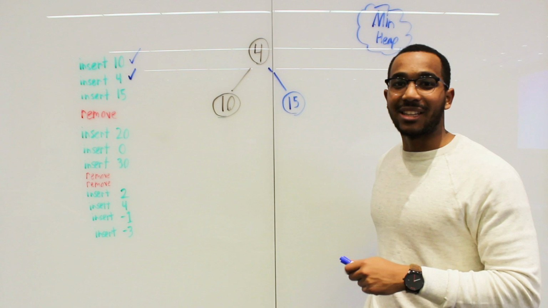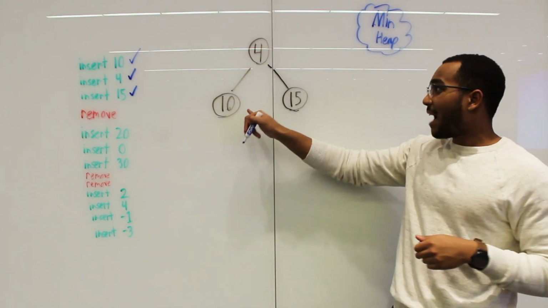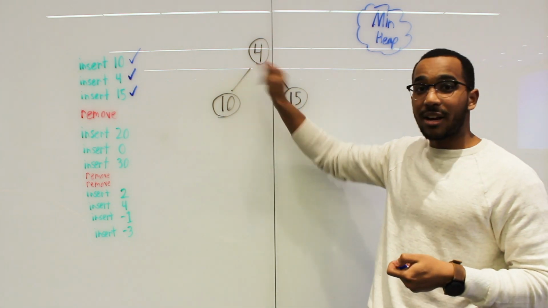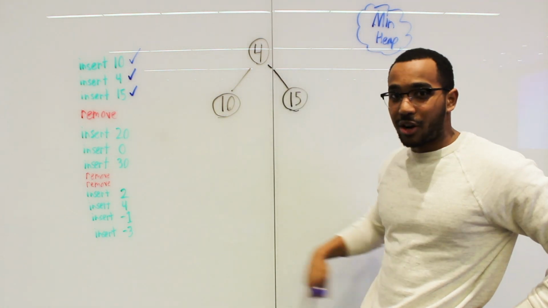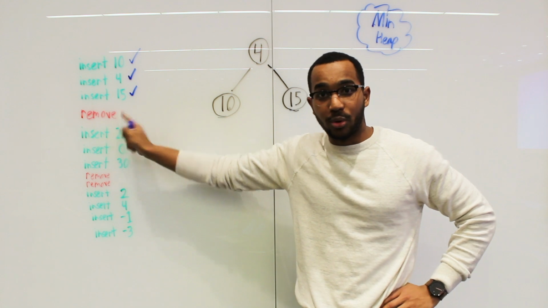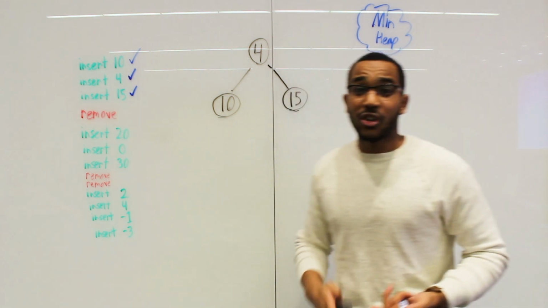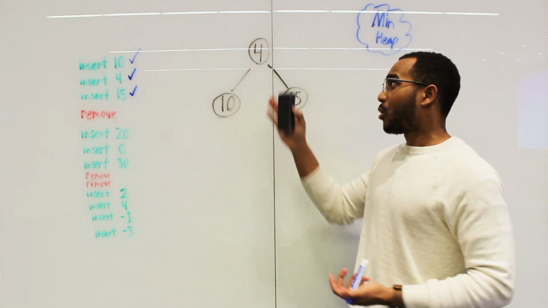What we can do is solidify the placement. Okay, so now we have our min heap intact. Our min heap's doing fine. Our smallest item is 4, but what happens when our caller comes along and says they want to remove an item? So how do we remove an item from the heap? First off, I have to give my caller what they want. I'm going to give them their 4.